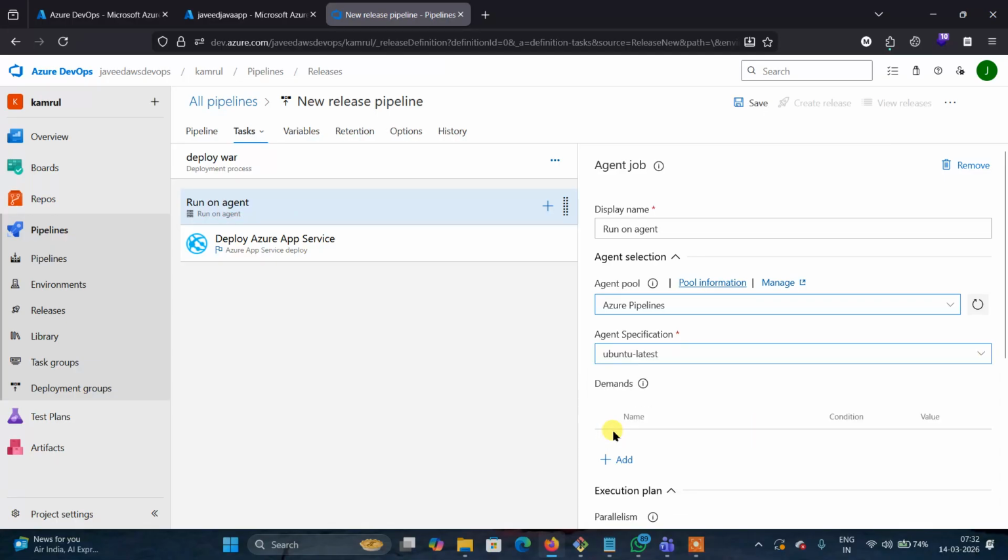You can select Windows also, but when you select Windows, there is less chance of agents being available. Windows agents may be fewer here, so it may take time and sometimes it will be queued. Better to always take Ubuntu latest. Azure itself has already created agents in the background. They will allocate some virtual machine, and this pipeline will run on their virtual machine, their infrastructure. Okay, understood? Yes, okay, brother.